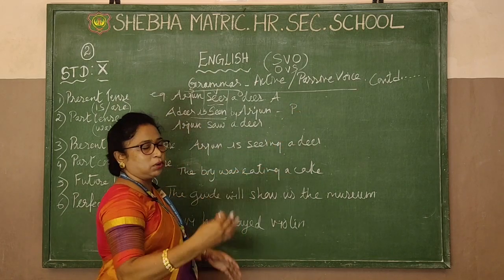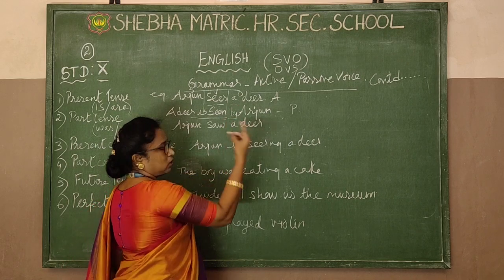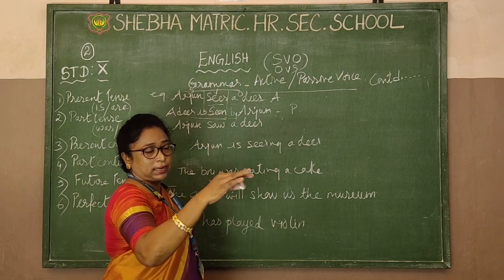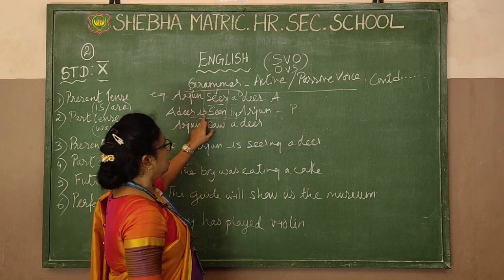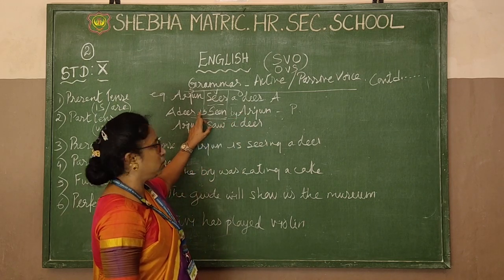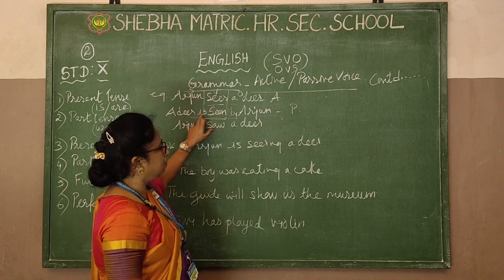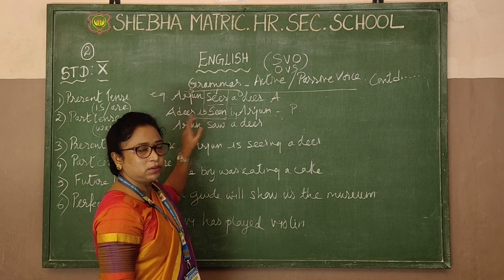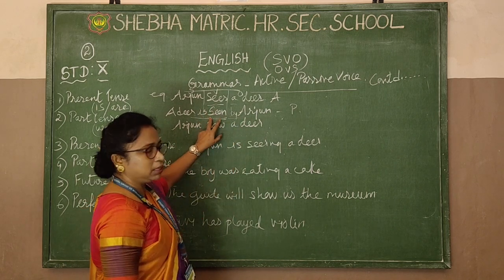And another identification for passive voice: there will be a by here. By also helps you identify, oh, this sentence is passive voice. Then you can see singular and plural. This helping verb will also be there. In front of the verb there will be is, are. In that itself you can understand, oh, this is passive voice. So two clues for you. One, the verb will be the main focus.